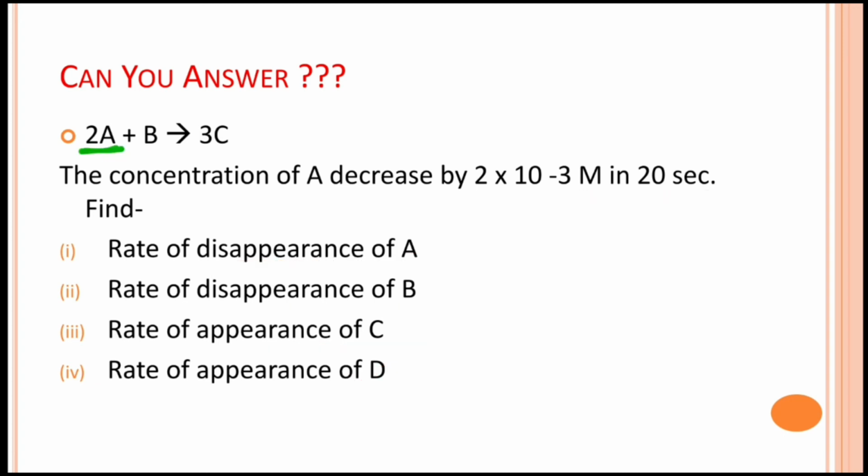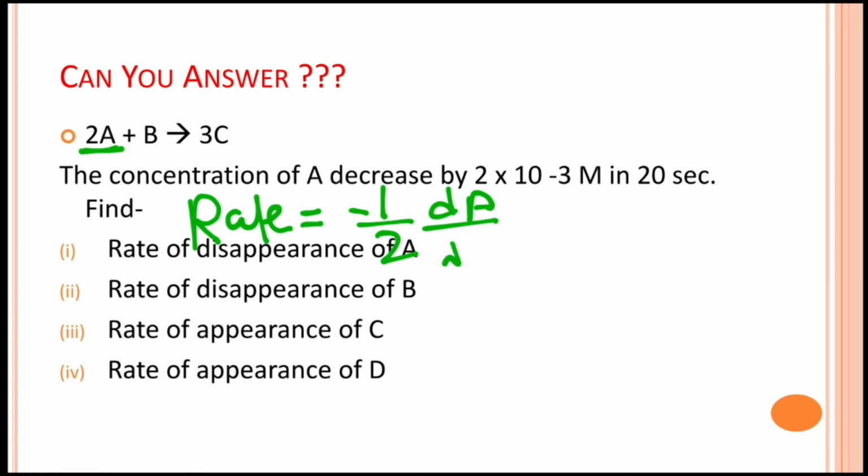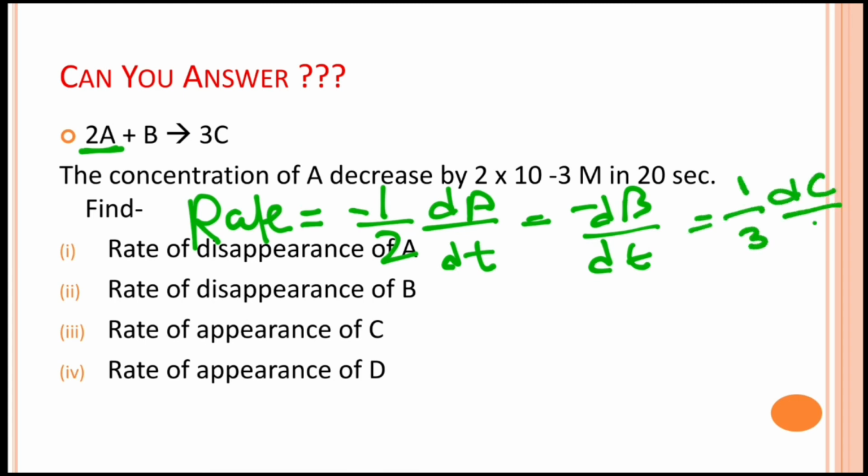So what will the rate be? The rate will be -1/2 dA/dt = -dB/dt = 1/3 dC/dt.